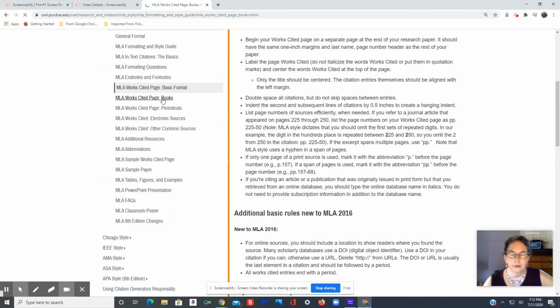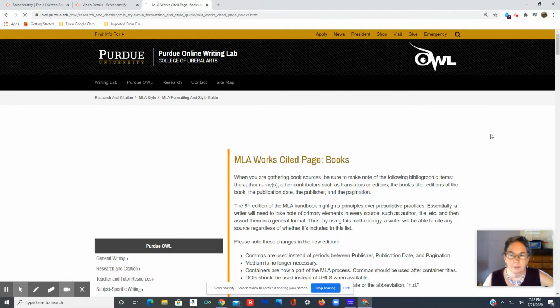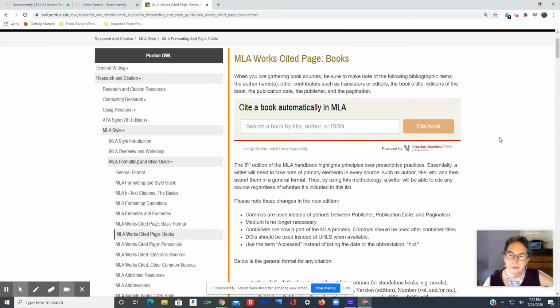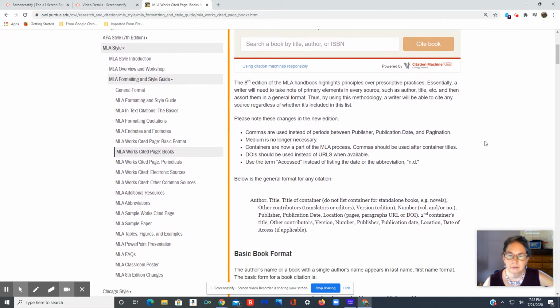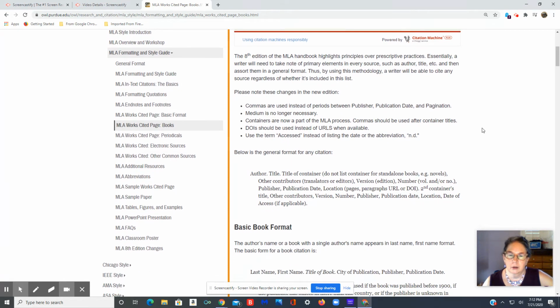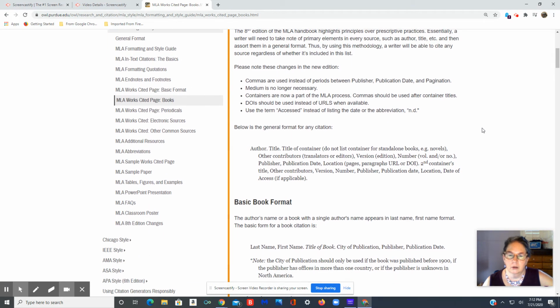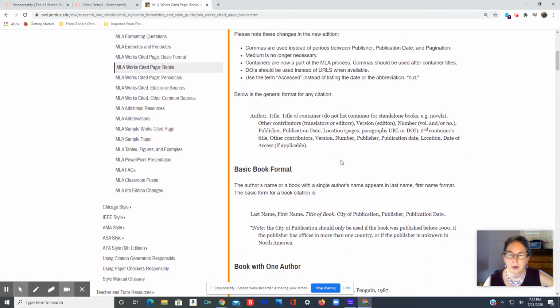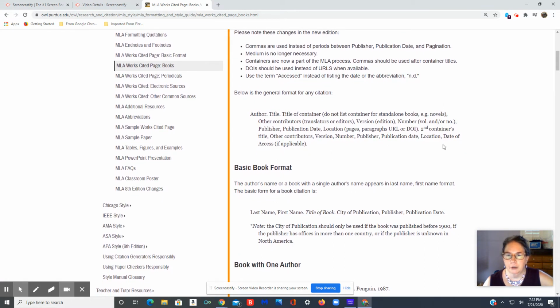There's slightly different formats for the kinds of sources that you use, and the basic template that they all come from is the one for books. Here's the general format for any citation, and you only give as many of these elements as you can.